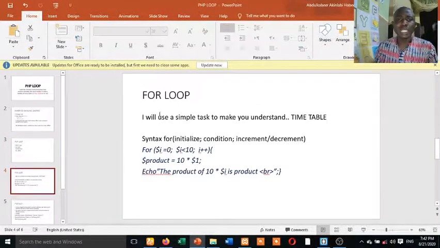So that is it. Okay, let me start with the for loop. You understand? So please, you have to follow me. This for loop, the syntax is like this.